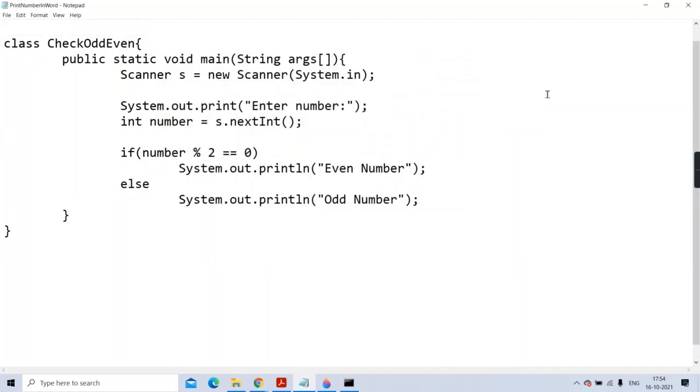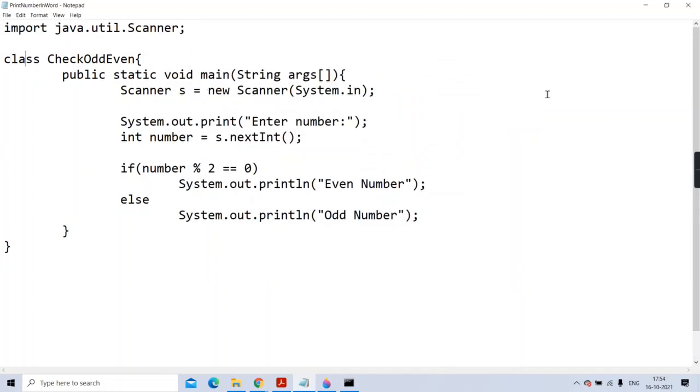I'll just change the class name, otherwise a lot of things are the same. Then I'll give you a message: enter number between 0 to 9, single digit number only.